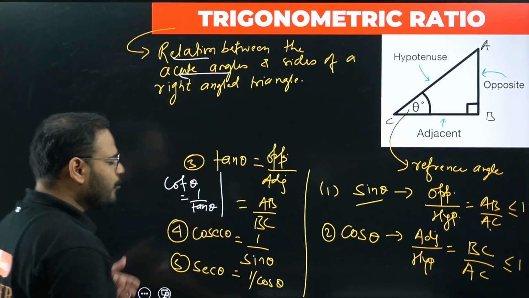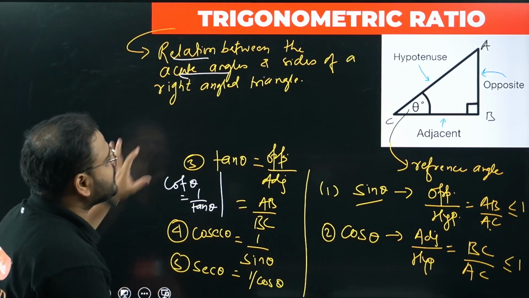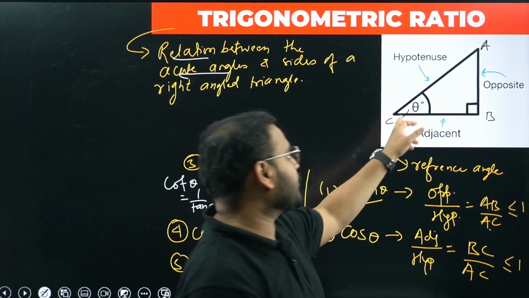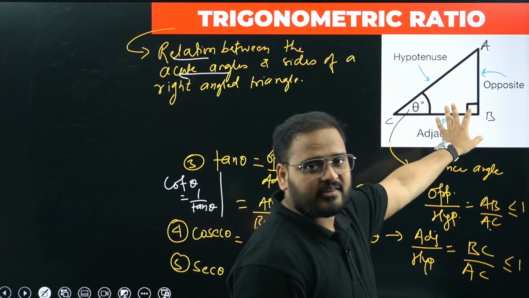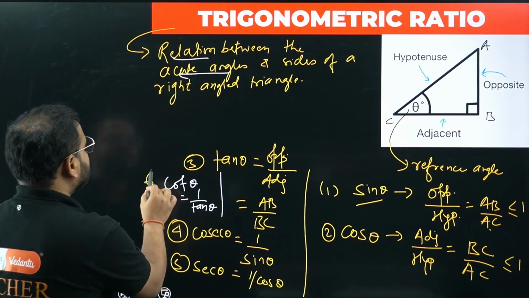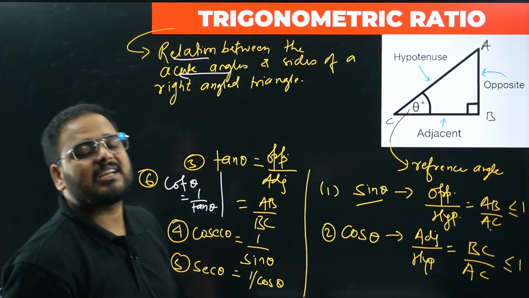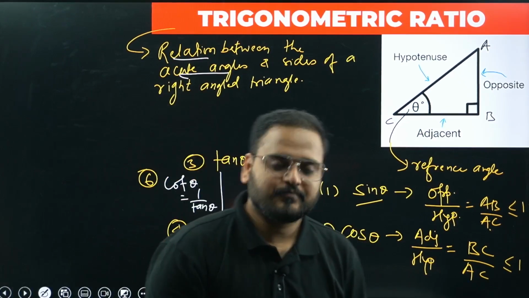I know all of you must know these relations, very basics. What are these ratios? The relation between the acute angle and the sides of the right angle triangle. We have a total of 6 ratios: 1, 2, 3, 4, 5, 6. The last 3 are the reciprocals of the first 3. Is that clear? Yes, sir.